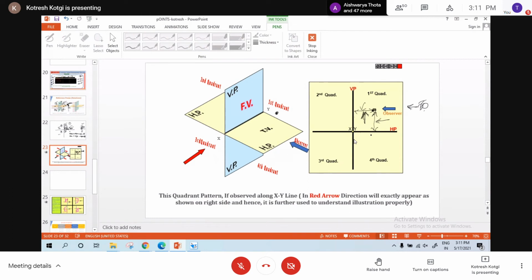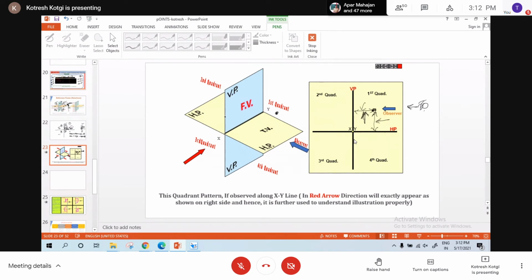Yes, sir. Now, this is not possible on the plane of paper. What we should do? We should bring back this HP to this vertical plane so that both are on the same plane. You can show both the dimensions on the sheet of paper. That is what we do by converting 3D to 2D. What exactly we do? See here, the naming of the quadrant is in which direction? Clockwise or anti-clockwise? Anti-clockwise, right?